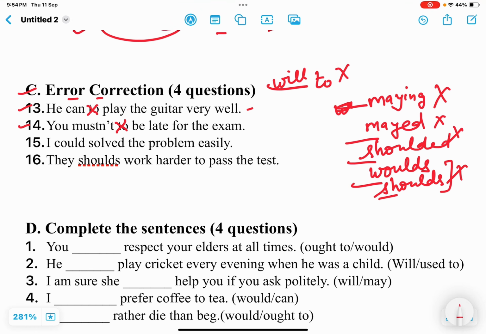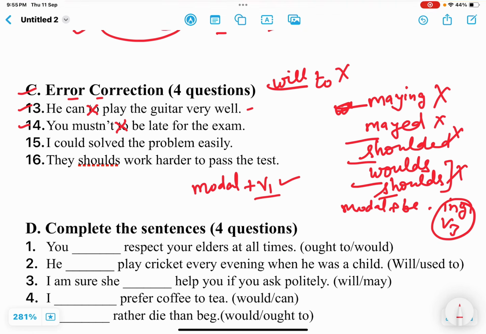Next one is: I could solve the problem easily. One rule is, with modals we always use the first form. Okay, with any modal, we always use the first form unless there is "be". If we have a modal plus "be", then only -ing or the third form can be used, right? So here it is a simple modal, so we are to use the first form. "I could solved" is the error. Here "d" is to be removed. I could solve the problem easily.